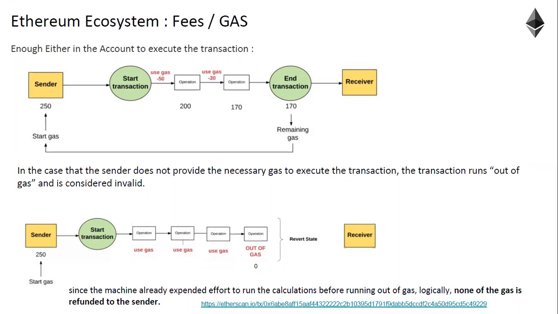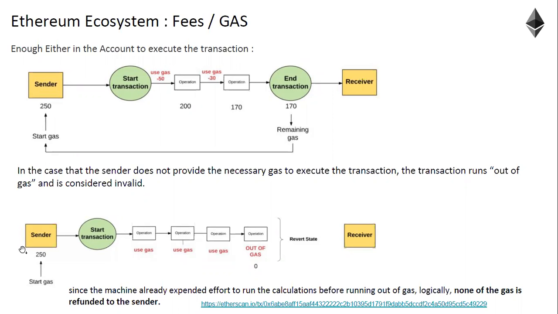Okay, so this is the happy path. That means you have put more than what is required to execute a smart contract by all the nodes in the network. Then the transaction gets confirmed, of course, by all the nodes. Then the receiver gets a confirmation about the transaction, and whatever gas is remaining will go to the sender. This is all good.